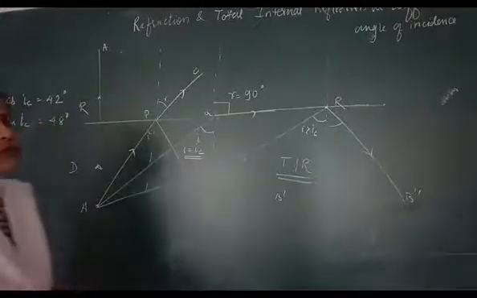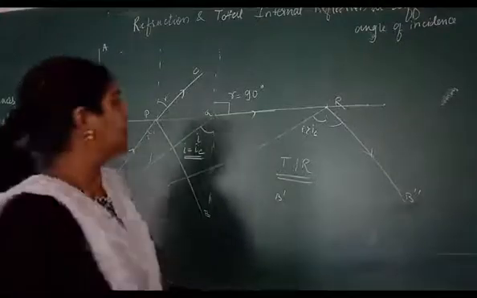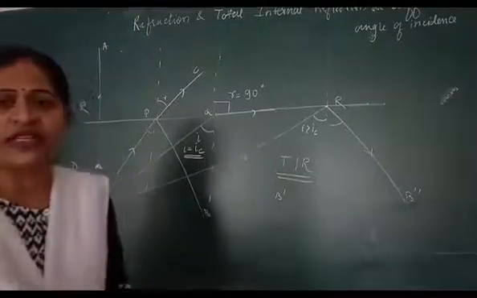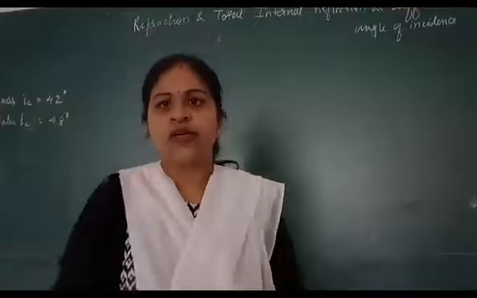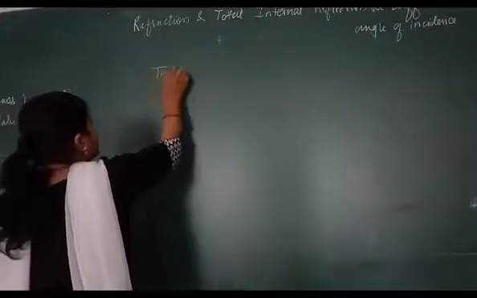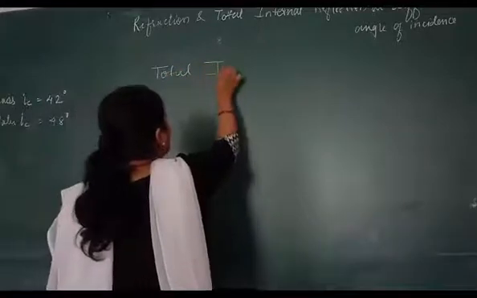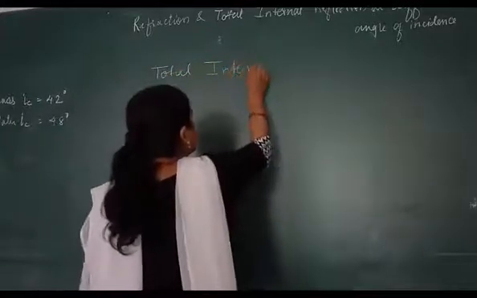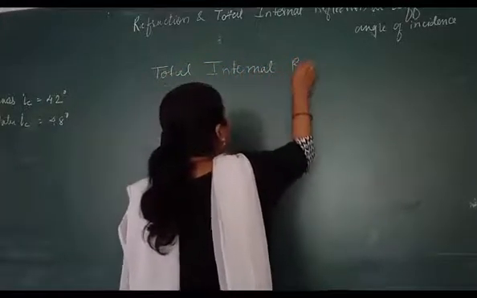So we'll take some prism numerical diagrams based on this. Total internal reflection of a prism.